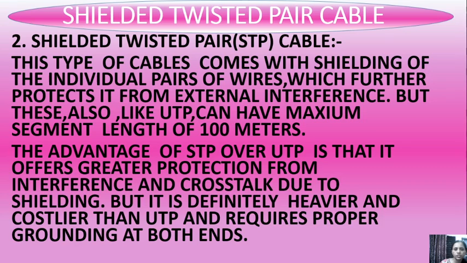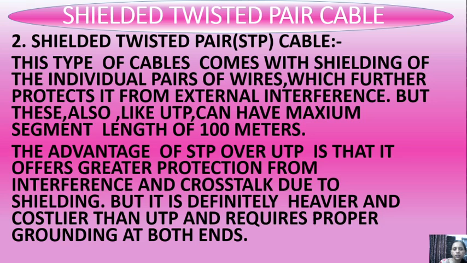Now shielded twisted pair cable, STP. This type of cable comes with shielding of the individual pairs of wires, which further protects it from external interference. But these also, like UTP, can have a maximum segment length of 100 meters.